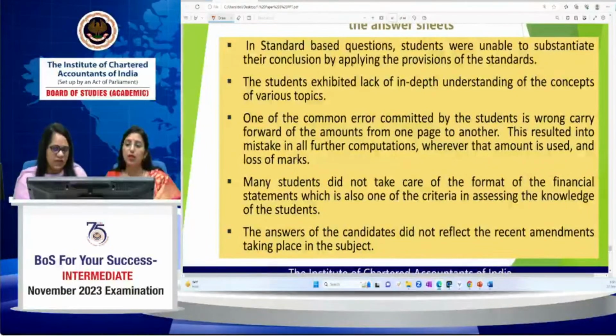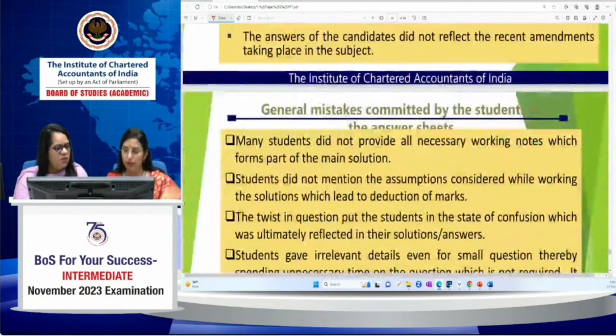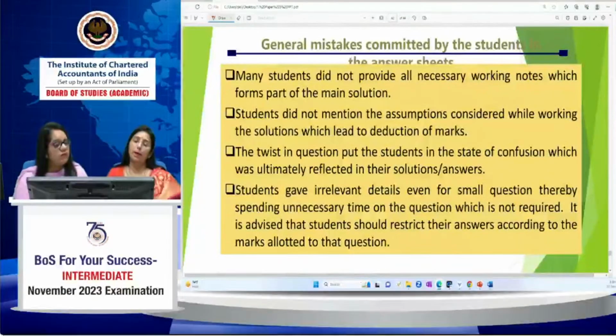One of the common errors which we have commented on is carrying forward wrong amounts from one page to another. They also did not follow the format of the financial statements, which we have discussed: you should prepare your balance sheet in the Schedule 3 format only. The answer did not reflect the recent amendments taking place in the subject. Many students did not provide all necessary working notes which should form a part of the solution. Students did not mention the assumptions considered while working the solution, which led to deduction in marks.